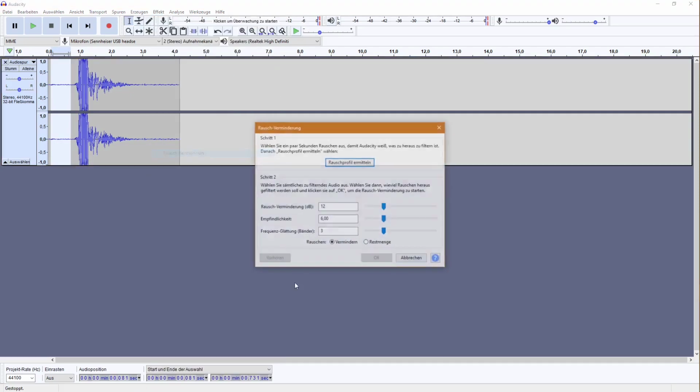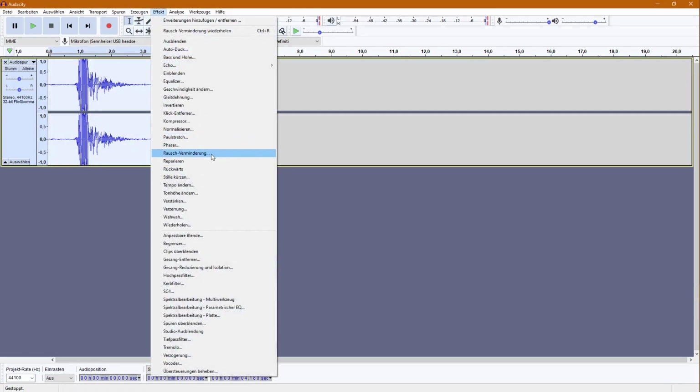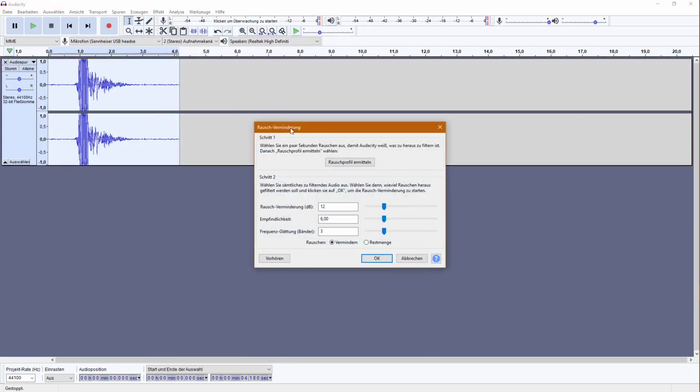So first, what I'm doing now is removing noise from the audio. Rauschverminderung, the German word, which is, by the way, not written with the dash in here. That means noise reduction.